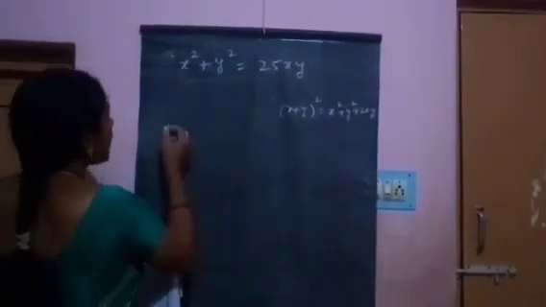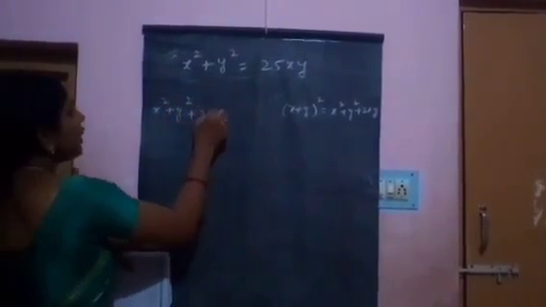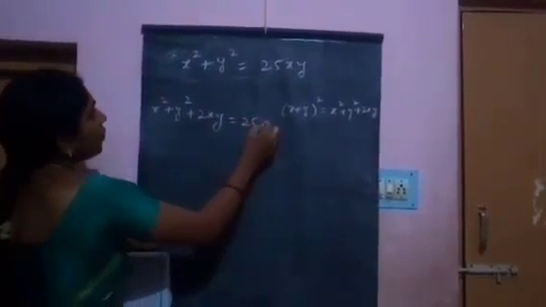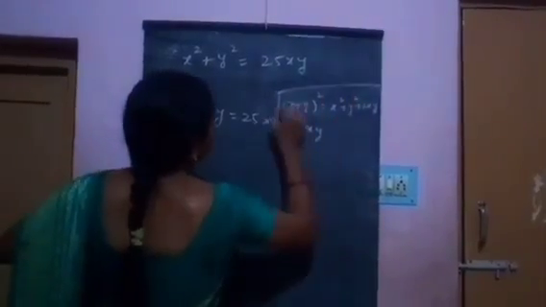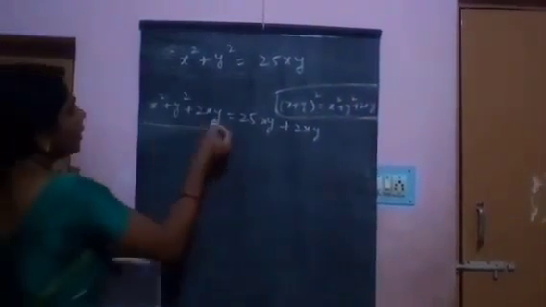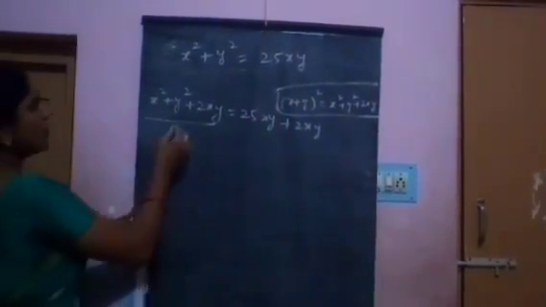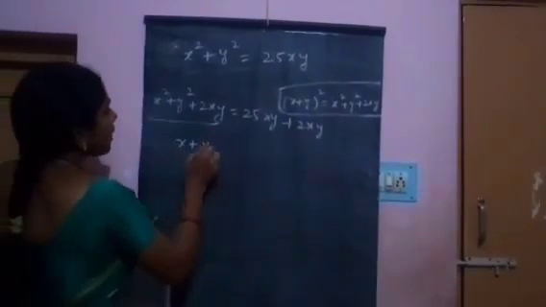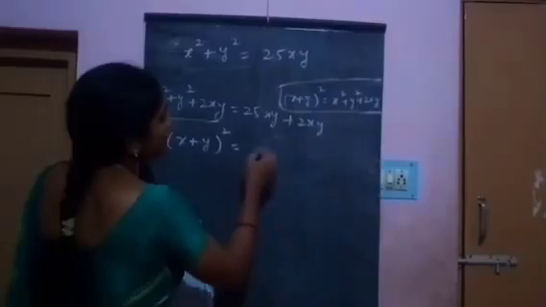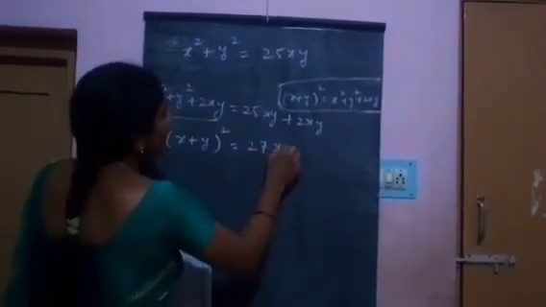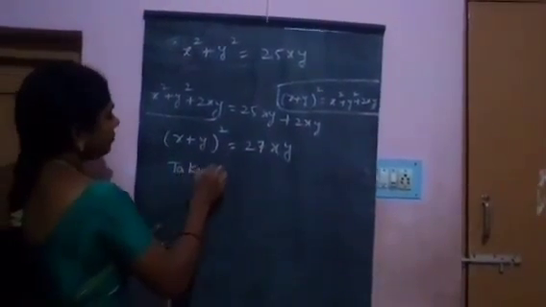Adding 2xy on both sides, x square plus y square plus 2xy equals 25xy plus 2xy. So x plus y whole square equals 27xy. Take logarithms on both sides.